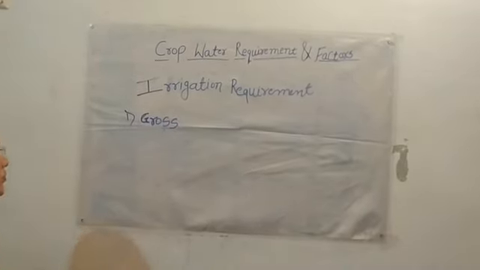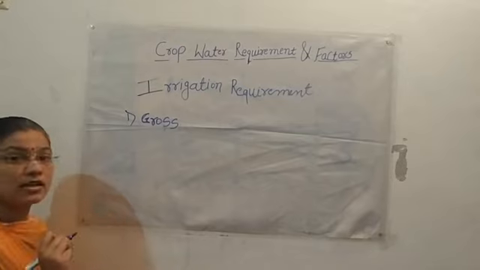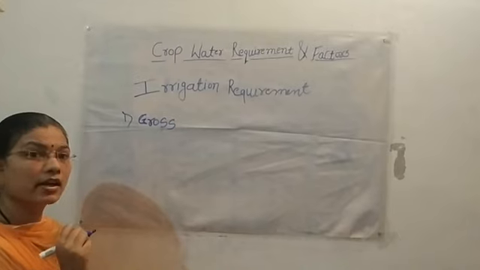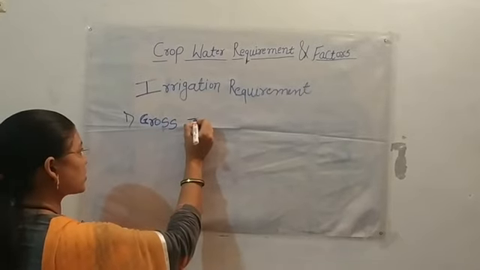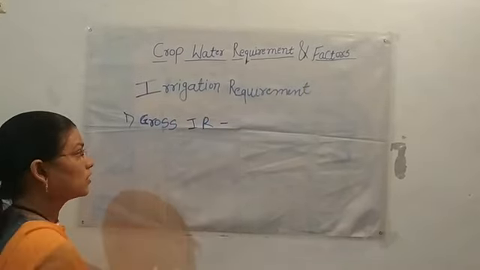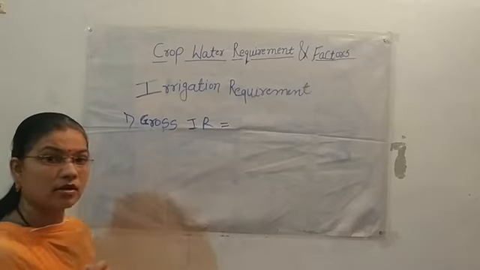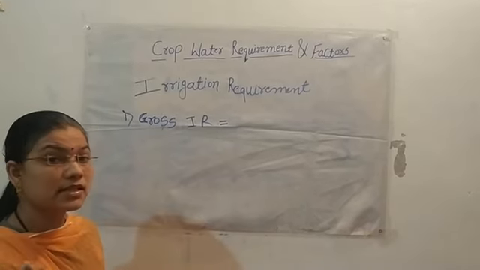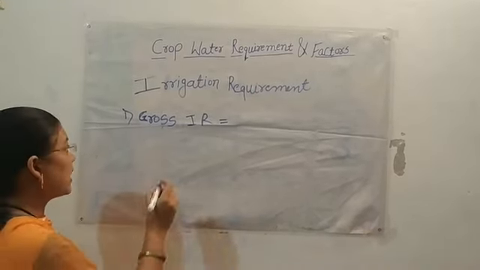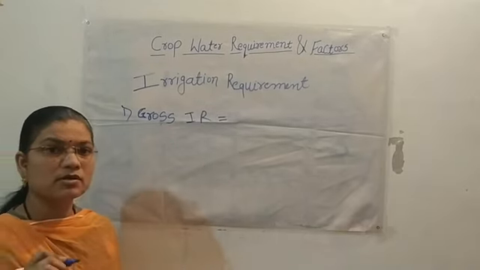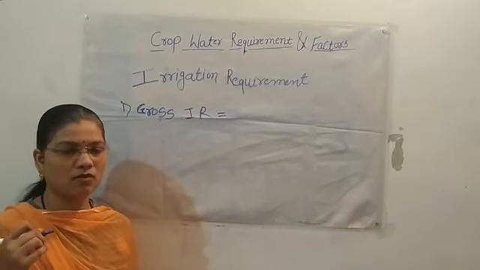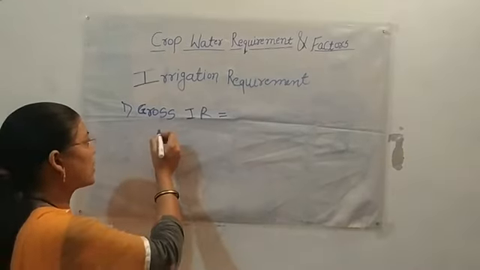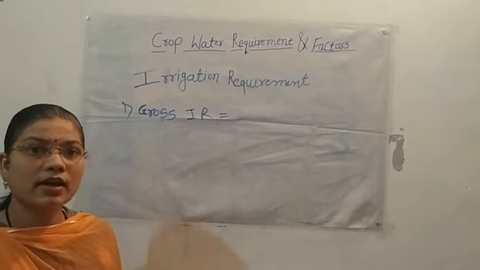Therefore irrigation requirement differs from crop to crop. Irrigation requirement is again classified into two types: gross irrigation requirement and net irrigation requirement. Gross irrigation requirement means the total amount of water required for irrigation, including losses and also the water utilized by the plant for its growth.